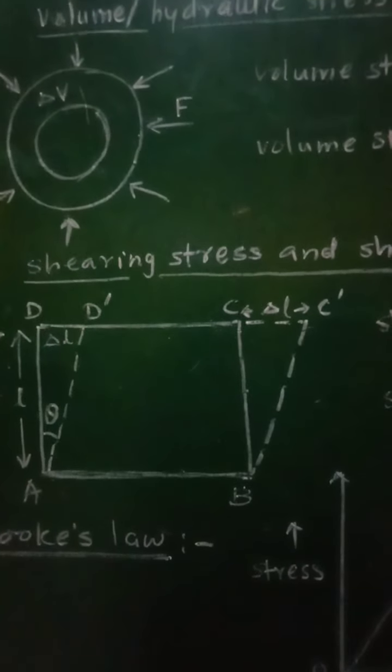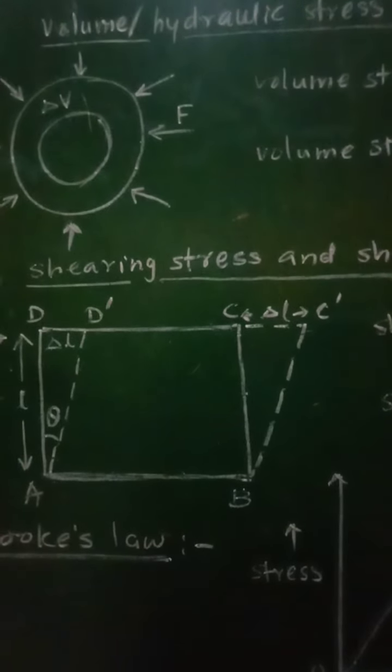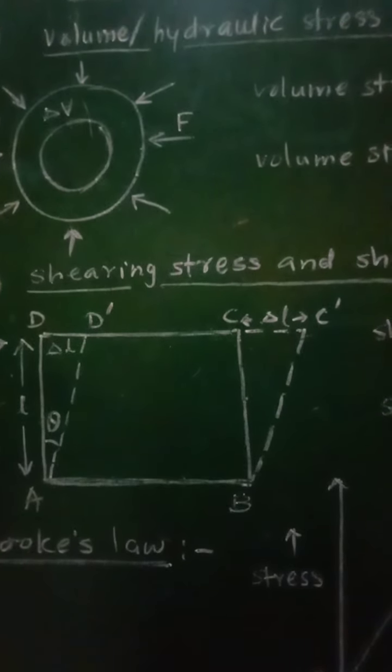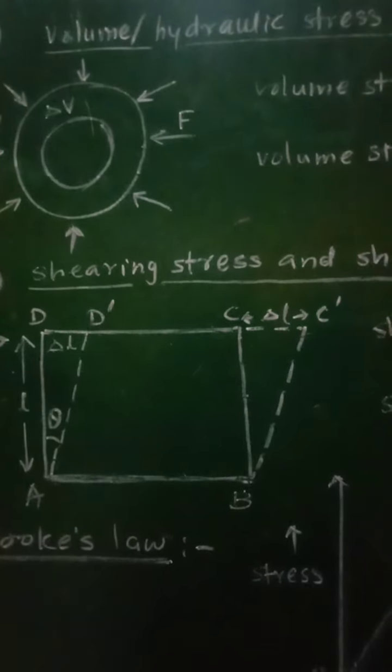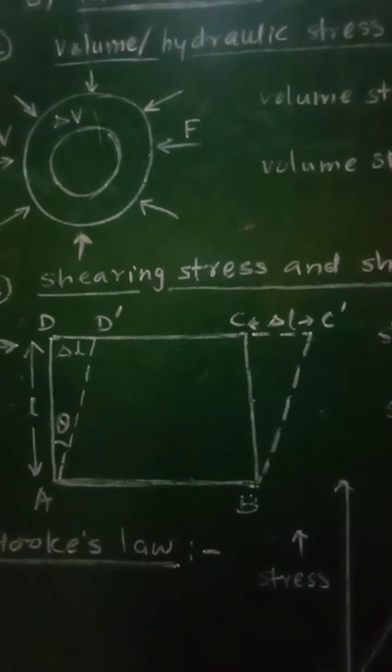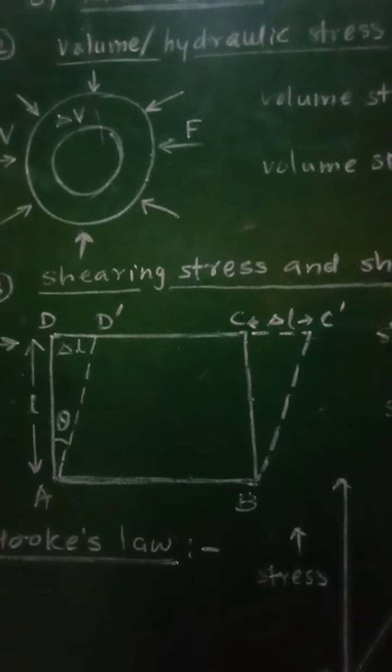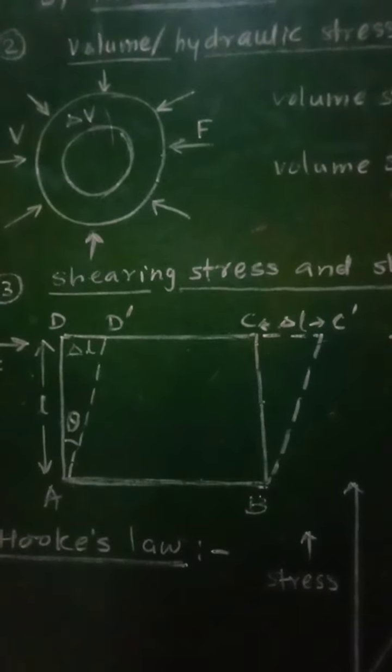So when a tangential force F acts on the surface area A of any layer of that cubical shaped body, then it produces change in shape of the body without changing its size.